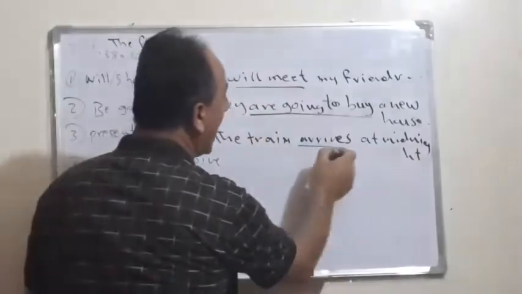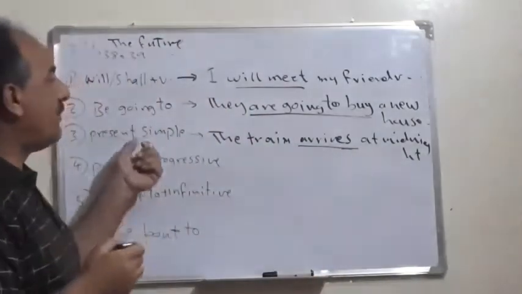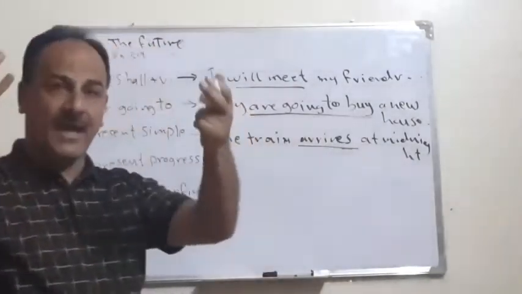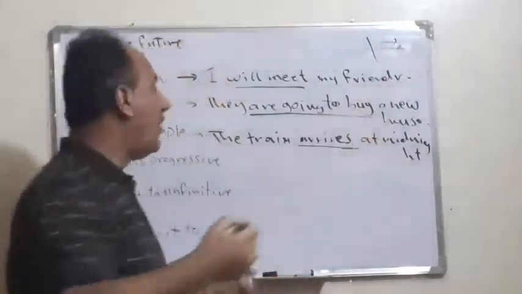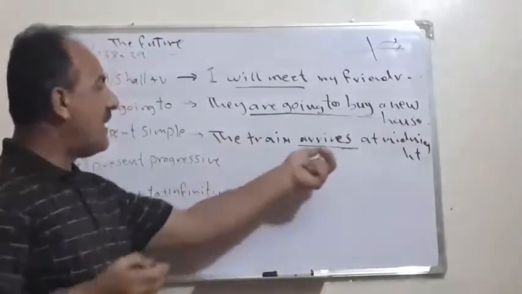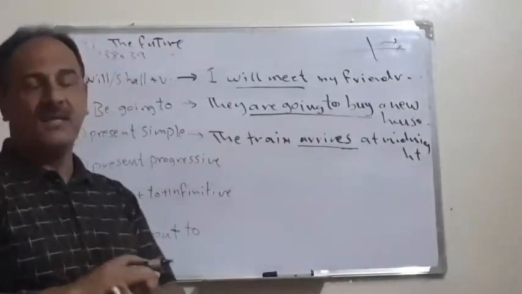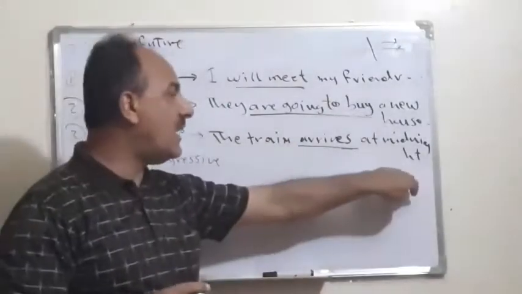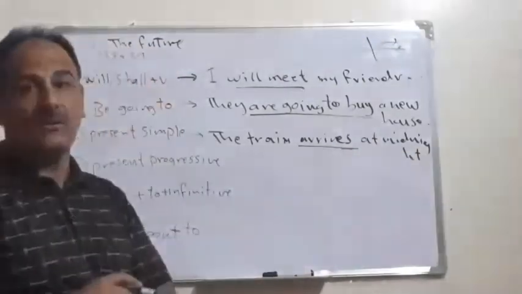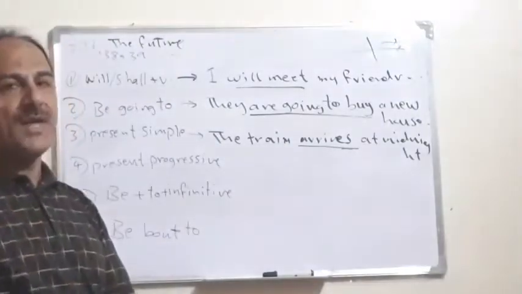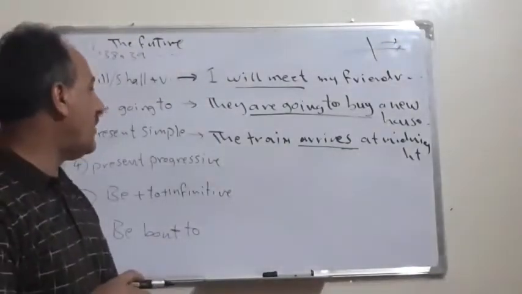So the train arrives, this is the present simple, but because midnight is still in the future, it is possible to use the present simple for the future. And mostly here it is important to add an adverb to show that the time has not yet come.